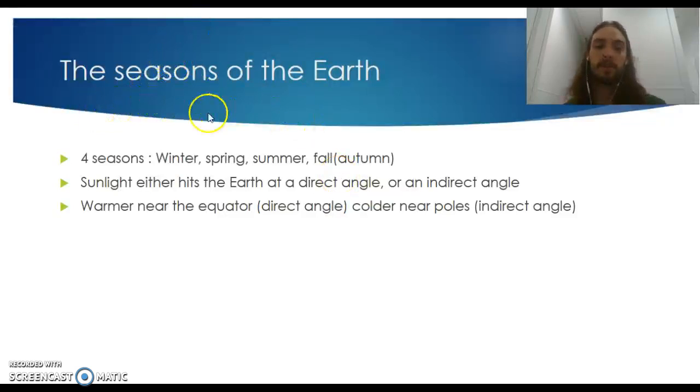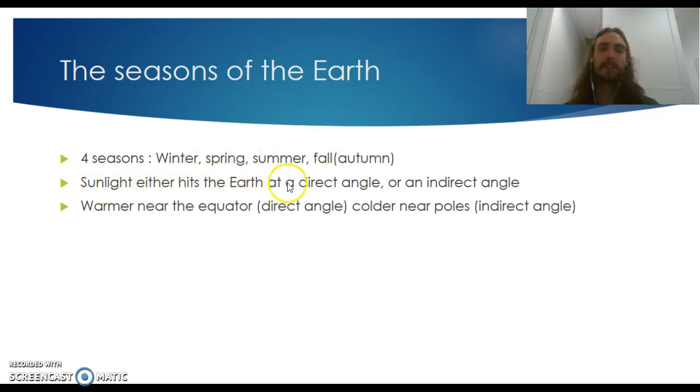So the seasons of Earth, we have 4 seasons: winter, spring, summer, and fall, or autumn. Some people call it autumn, some people call it fall. Autumn comes from Latin autumnus, and that is just like a more seasonal, scientific term. Fall, I saw a funny meme, leaf fall, so it's fall.